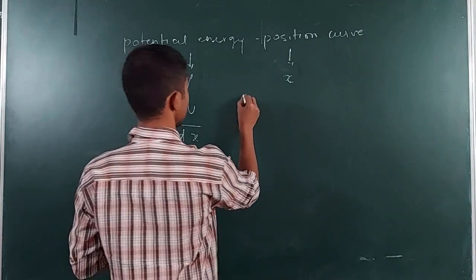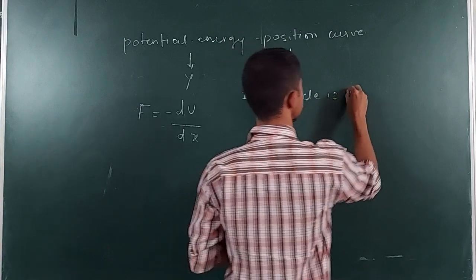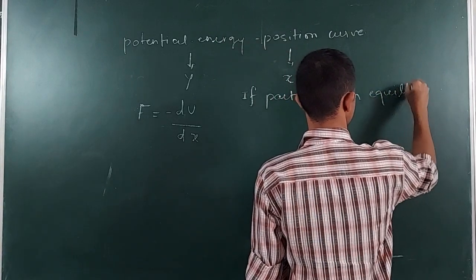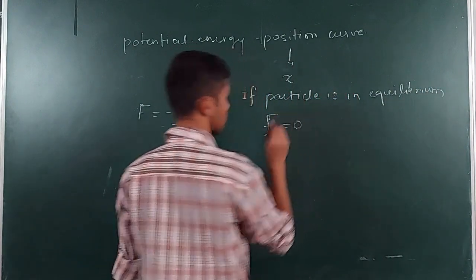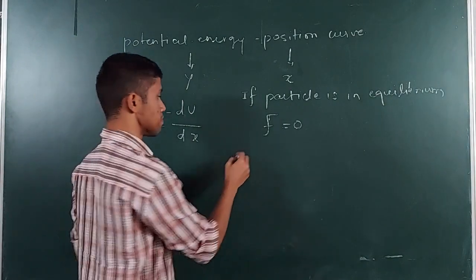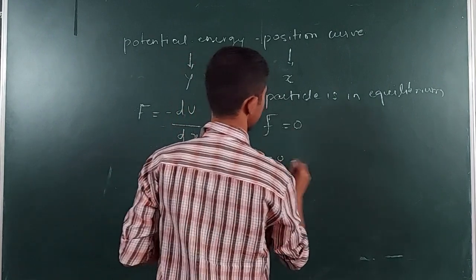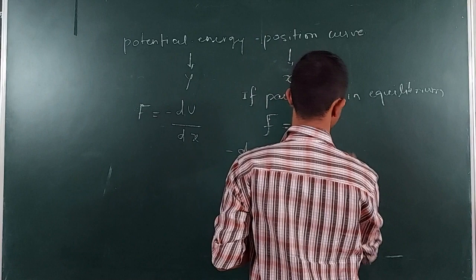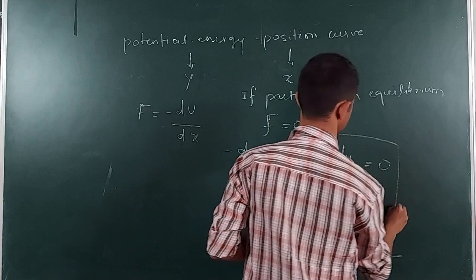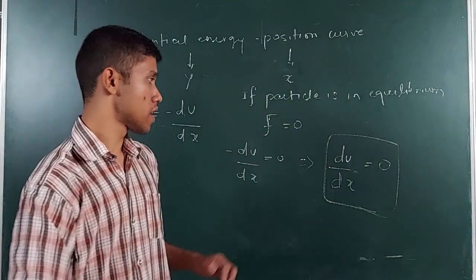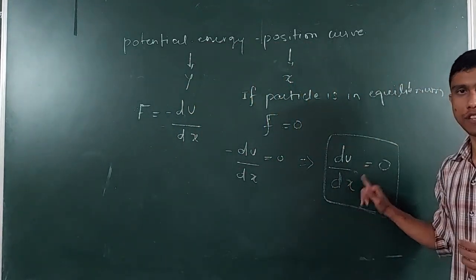So I can write if particle is in equilibrium, then force has to be zero. तो फोर्स को जीरो होना पड़ेगा. मतलब क्या कि फोर्स dU by dx को जीरो होना पड़ेगा. In short, I can also write dU by dx should be zero. So this is a very important point. So for a body which has to be in equilibrium, the dU by dx shall be zero.